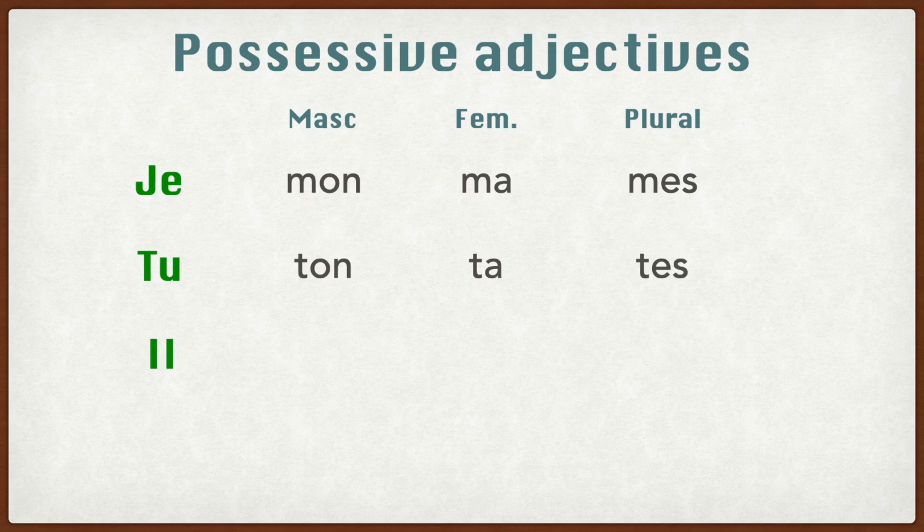Il, masculine would be son. Feminine would be sa. Plural would be se, which is the same as elle. Son, sa, and se.